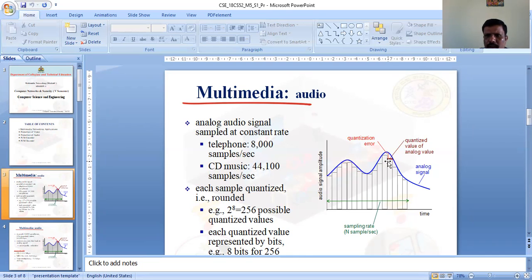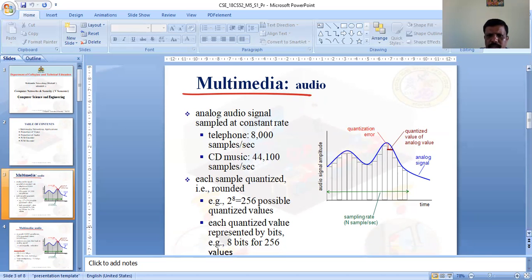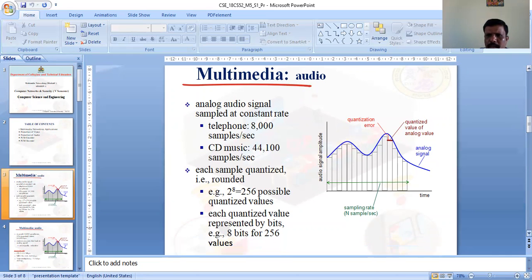The analog signal is drawn like a curve, and the peak value is taken into consideration for the quantization, that is, the rounded value. Each quantized value is represented by bits. For example, 8 bits for 2 to the power of 8 quantized values, so we can get it back.